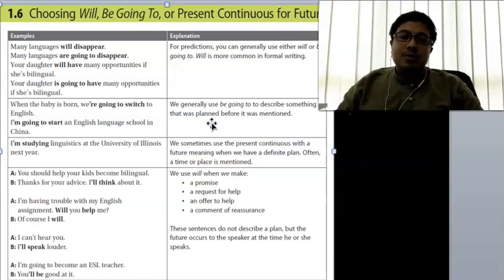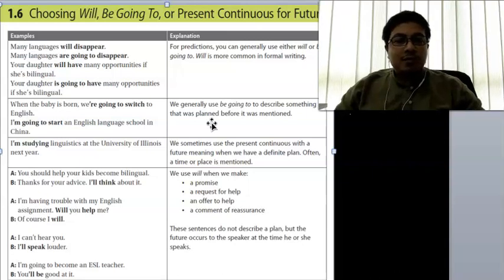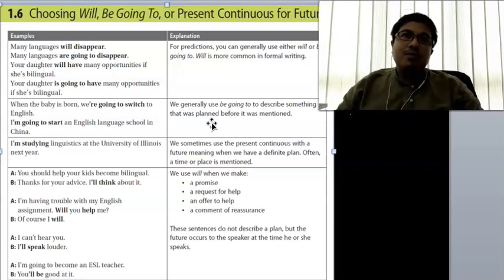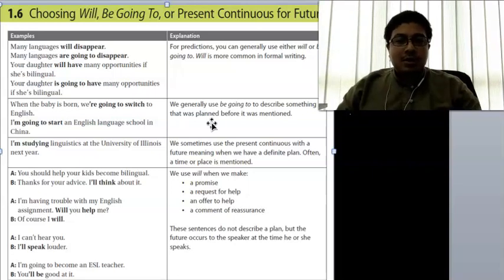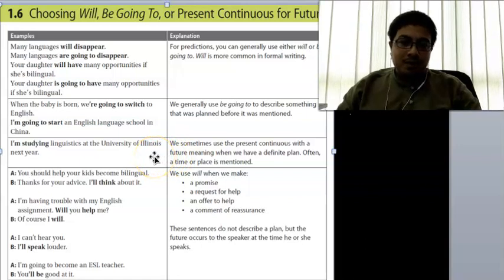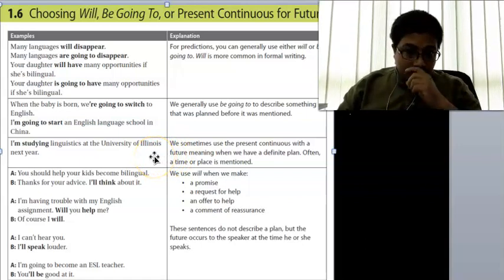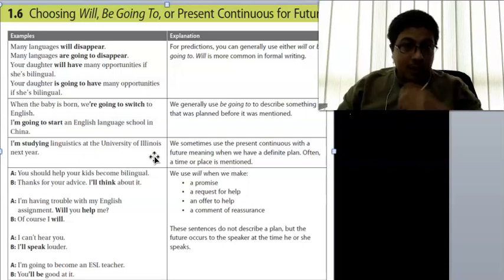We sometimes use the present continuous tense to talk about the future, if the future is something that we are somehow sure will happen. For example, I am studying linguistics at the University of Illinois next year, so this will happen next year. But you can also use present continuous if you think it will happen next year.